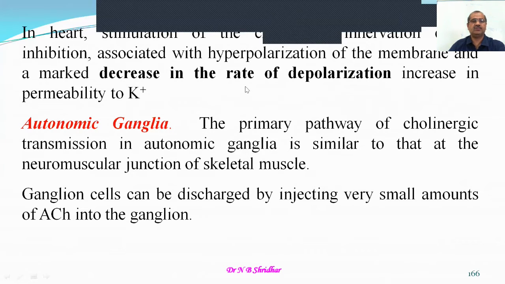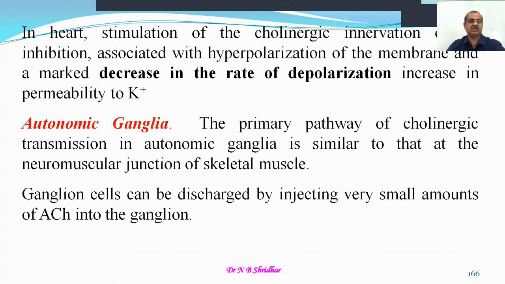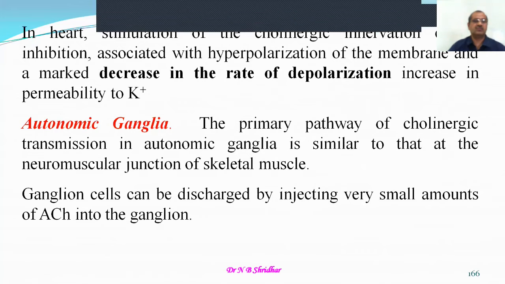And in the autonomic ganglia, the primary pathway of cholinergic transmission is similar to that of the neuromuscular junction of the skeletal muscles. So a ganglion cell can be discharged by injecting very small amounts of acetylcholine into the ganglion. That's how it is being controlled.